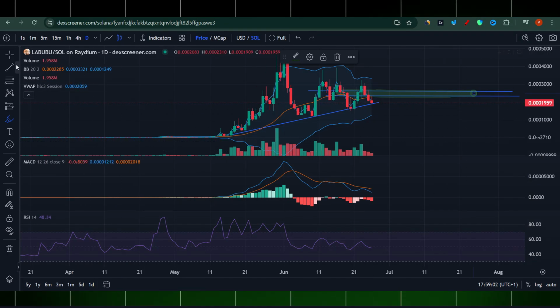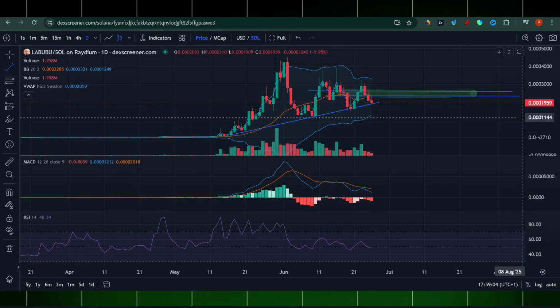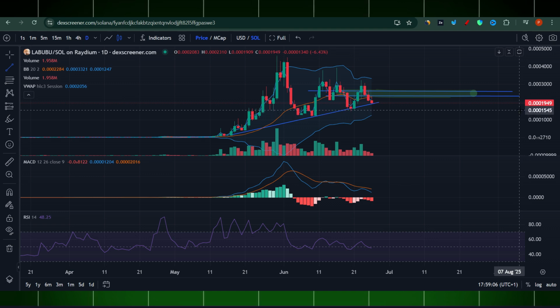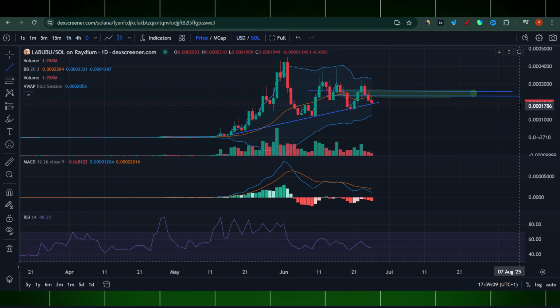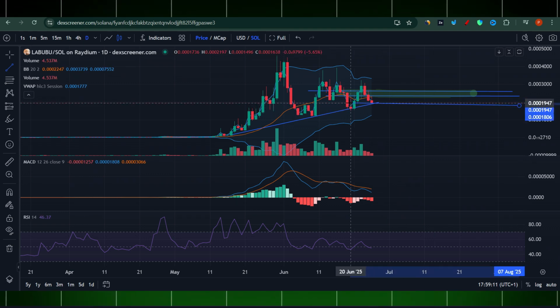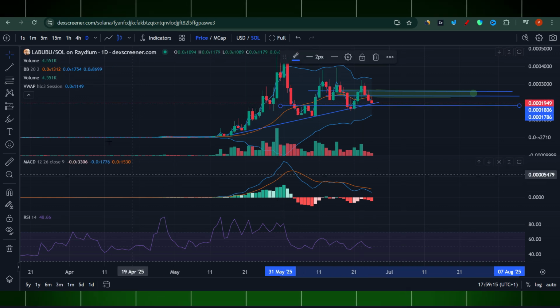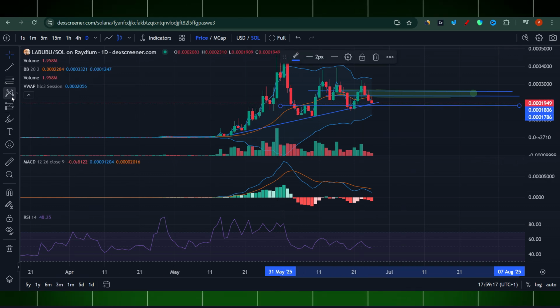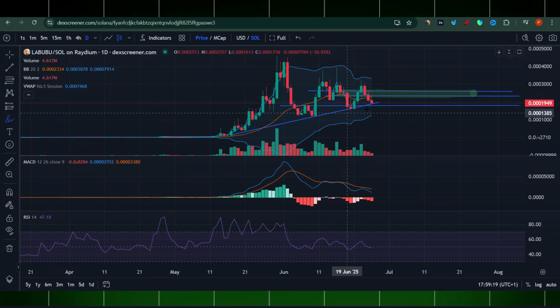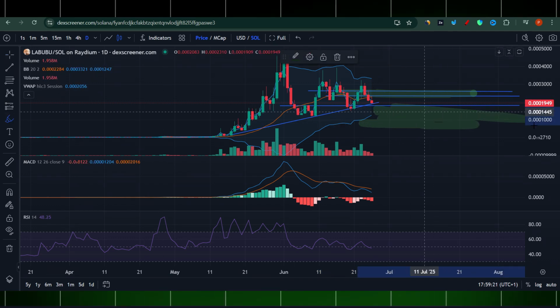So again, 0.00018. There you go, somewhere around here. So if it goes below this line right here, that's what is telling us to simply sell it, right?